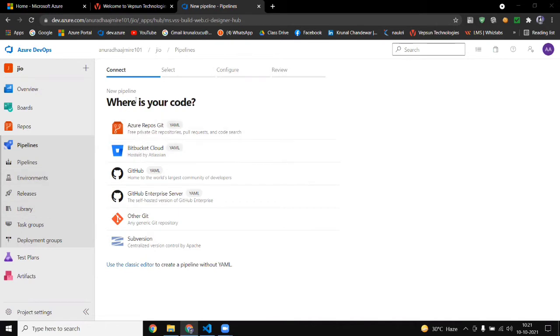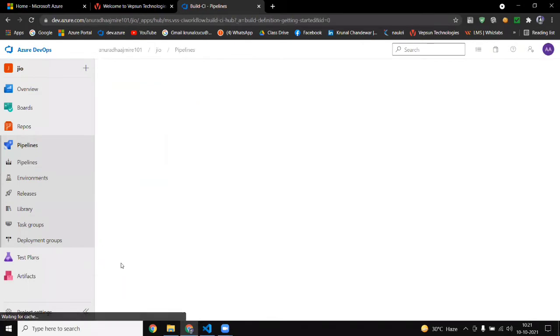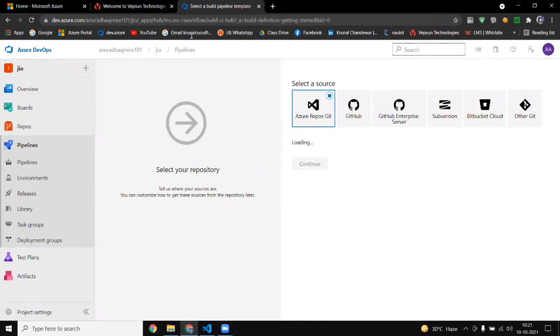So here we have to select our repository. Like I told you, Azure repository is the option, but we are going with our classic editor. So first we will select that classic editor.